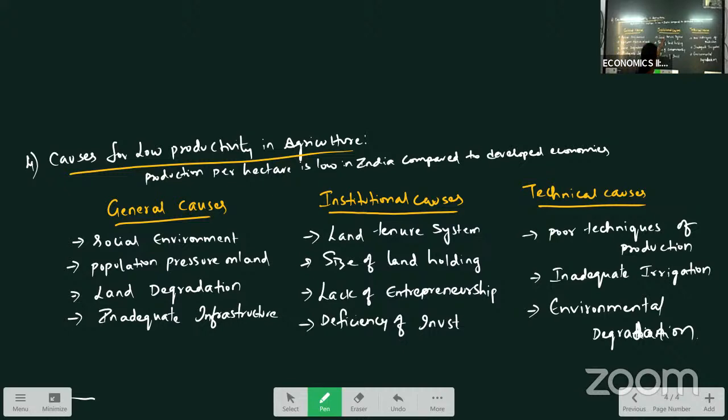Our institutional causes are because of land tenure system, low size of land holdings, lack of entrepreneurship, and deficiency of investment. And technical causes are poor techniques of production, inadequate irrigation, and environmental degradation. So this is one question which is compulsory for your LAQ.